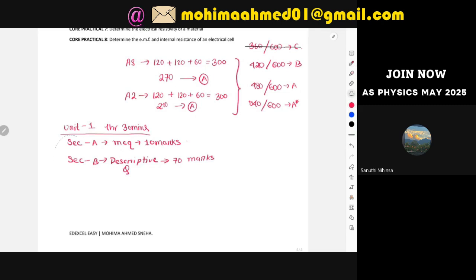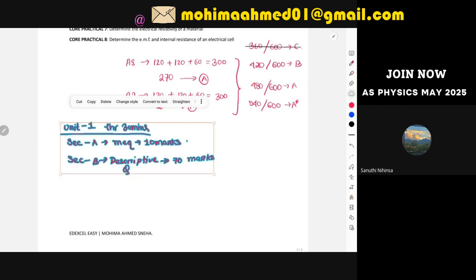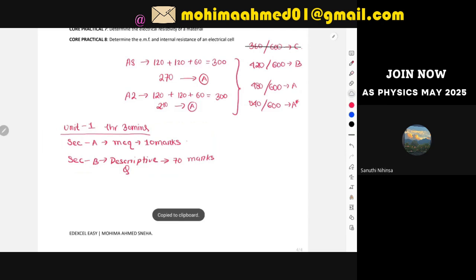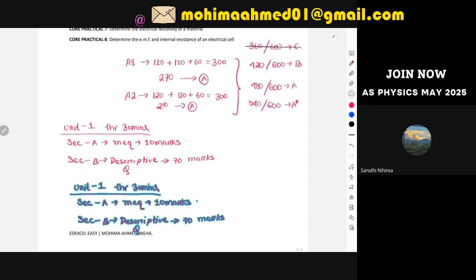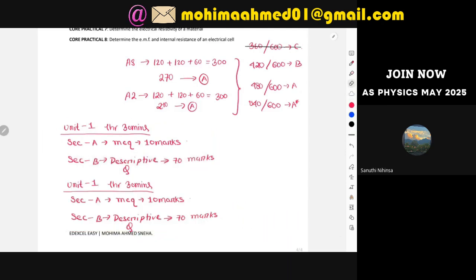And this similar pattern is followed by your Unit 2 also. Unit 2 also has a similar 1 hour 30 minutes time duration, and they are also dividing the entire paper into two sections. Section A is your first MCQs. The first 10 questions will be MCQs, and the rest of the questions are theoretical questions.